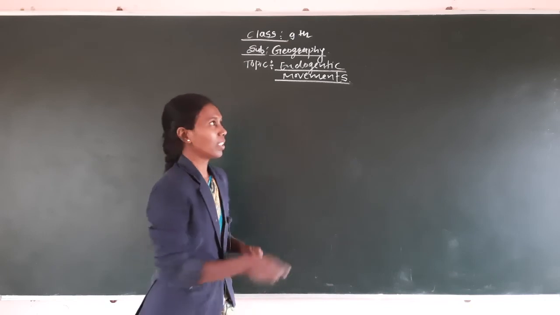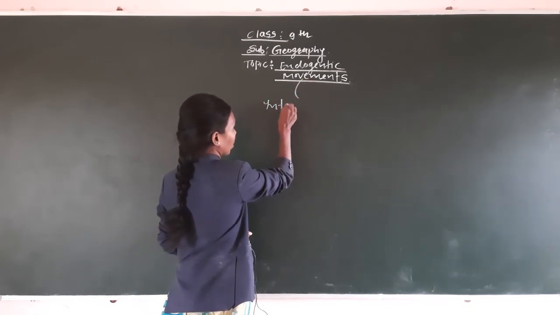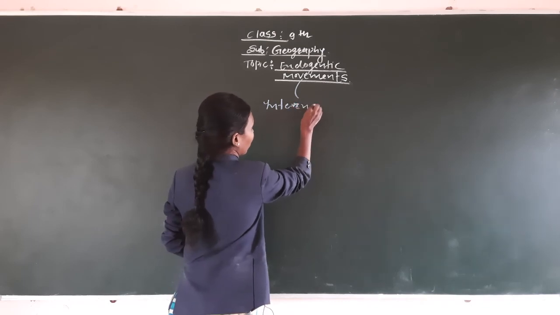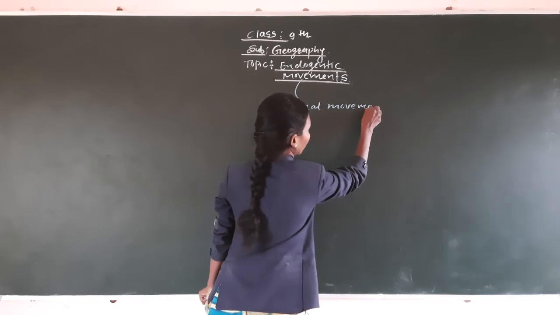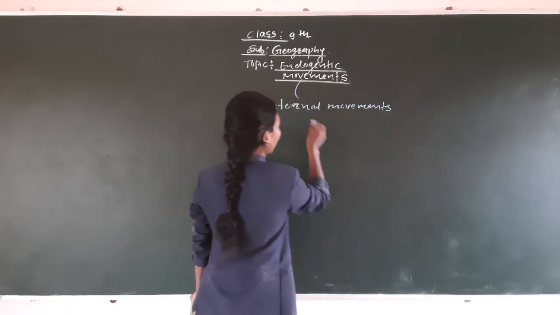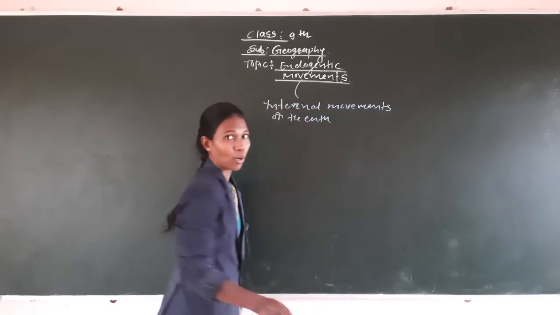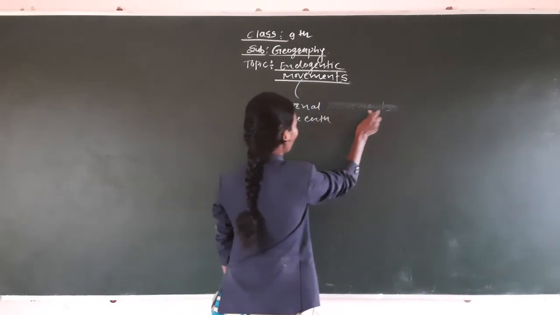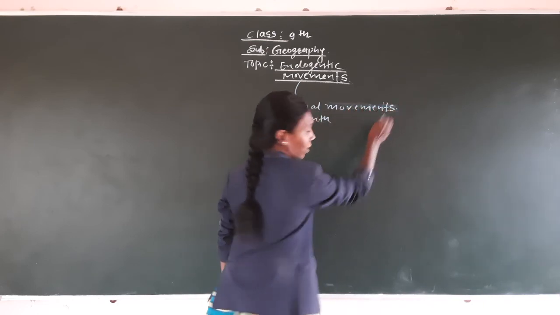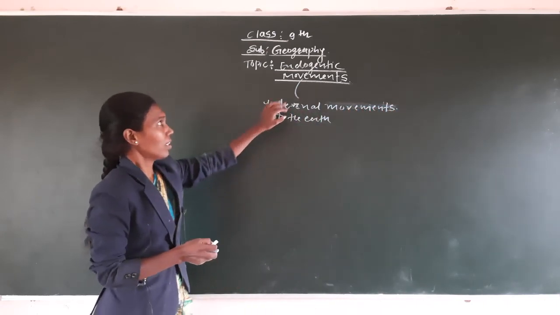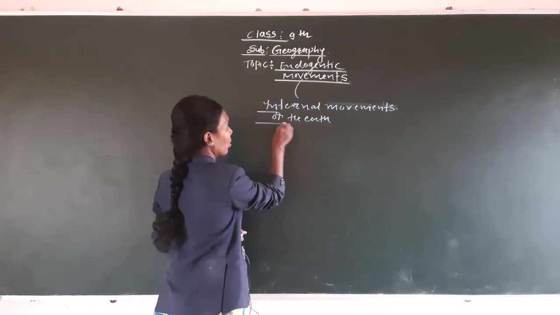Students, what do endogenetic movements mean? It is known as the internal movements of the earth. Sorry, a spelling mistake. Movements. Okay, now it's right. Endogenetic movements are the internal movements of the earth.